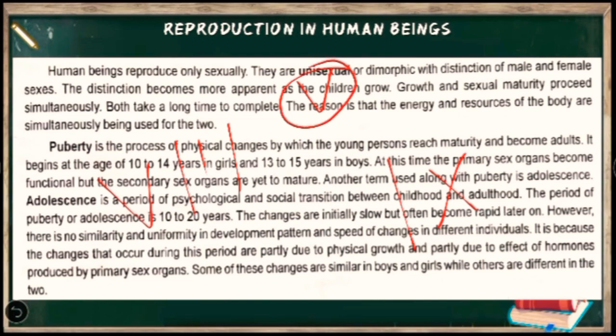Similarly, because of attaining puberty at different times, the growth of secondary sexual characters also varies. It is not necessary that growth of breast in case of girls, or growth of other feminine characters, suppose feminine voice, feminine curves, will happen at a particular age. All girls are not going to have all the changes in the same class itself. Some may have them early and some may have them late. It depends upon different individuals and it is not the same for all.